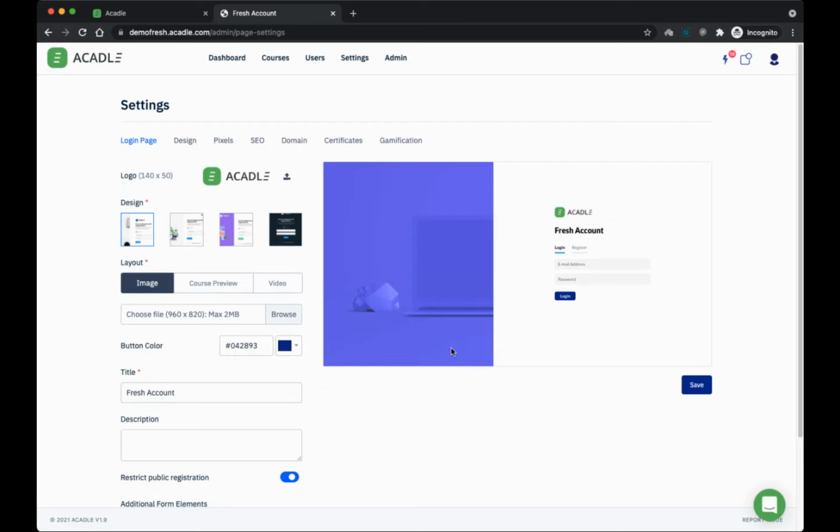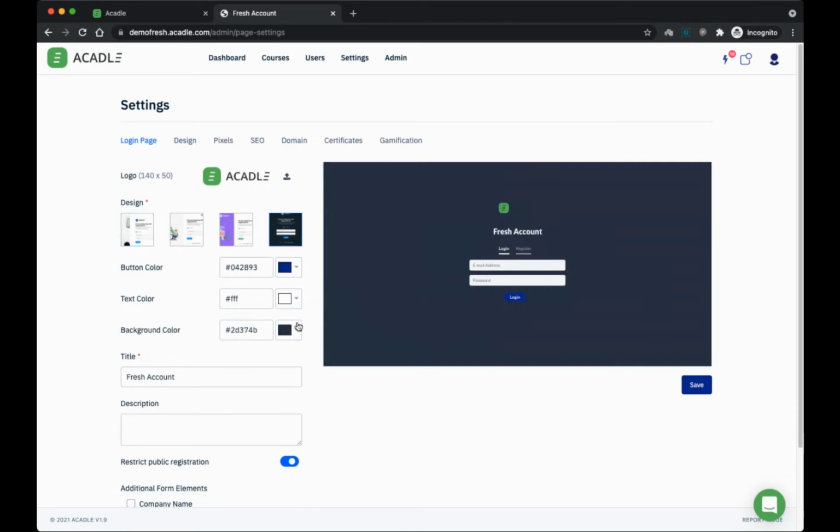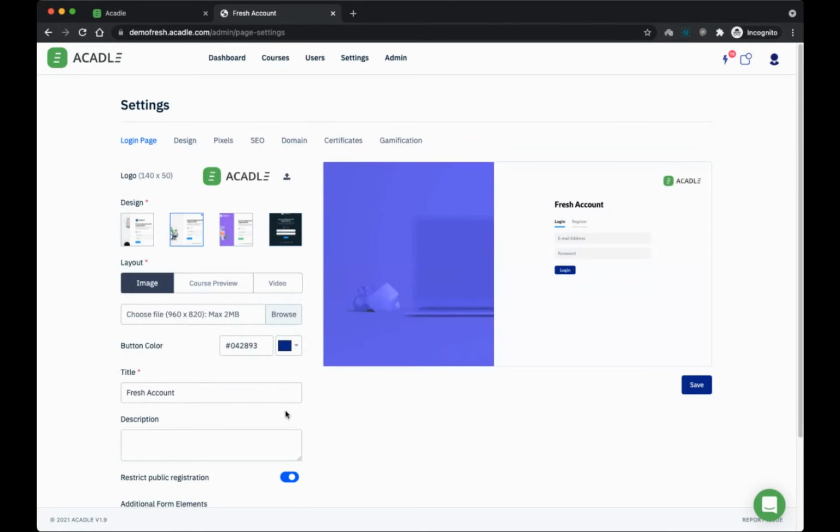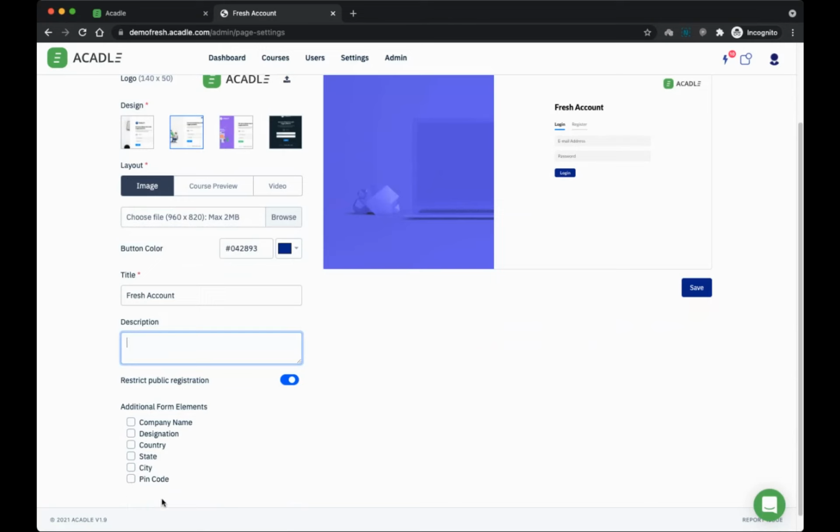You will have a unique subdomain. You can also point your own domain, by the way. Many of you know this, but I want to repeat it for the new users who are on the call today with me. Like you see here, you will have a login page for your students, employees or customers. You can customize the look and feel, add an image preview, change the color, add a description. You can also enable public registration.